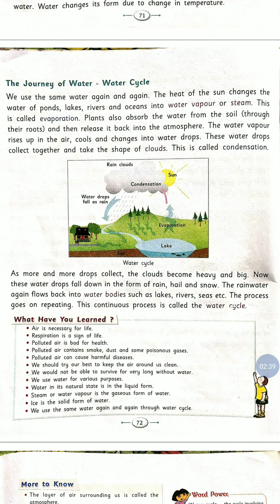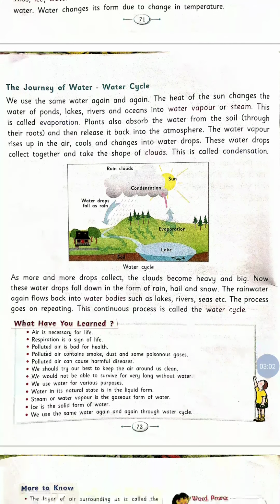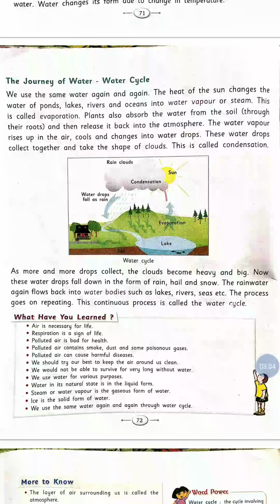Lots of water drops collect together and take the shape of a cloud. This process we call condensation, when water vapor turns into water drops.